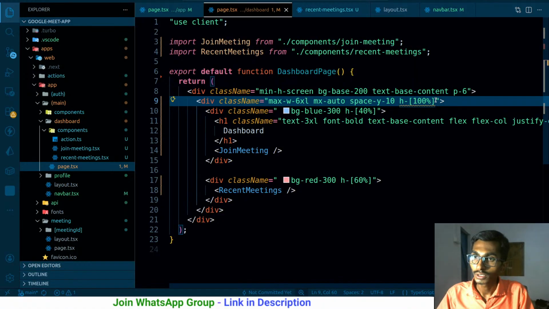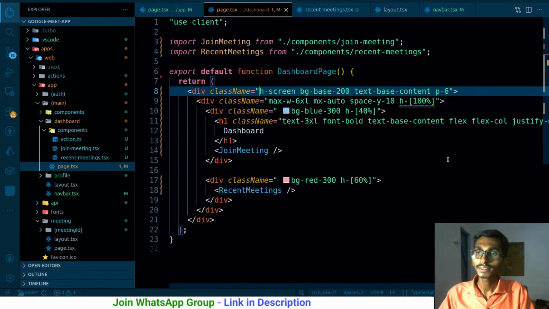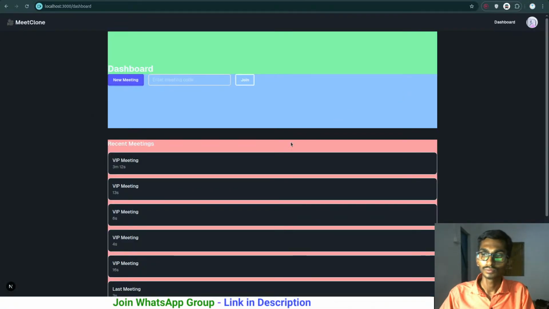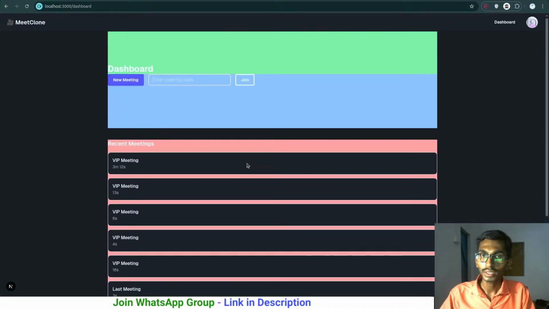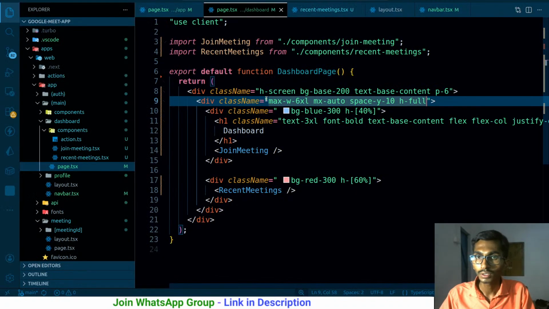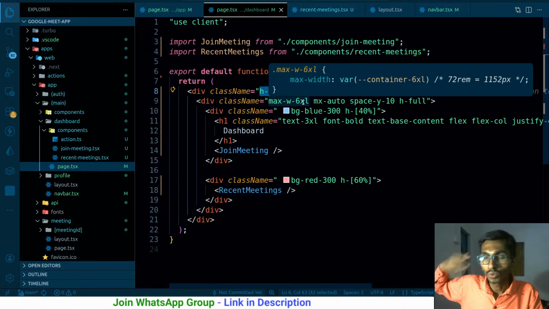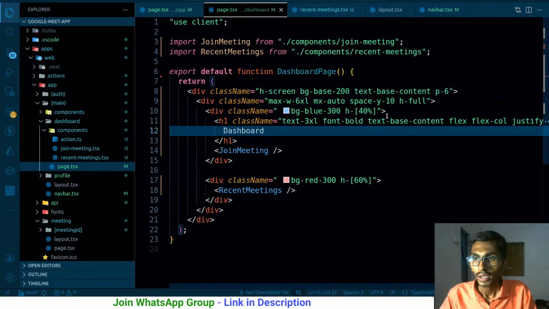The problem is here, minimum height. Let me make it height screen. 100% is gonna be full. So this is the main height of this, and yeah, now it looks great. That's what I wanted. So this minimum was the problem. Minimum height was the screen, and then it could go even maximum as well. It was going even maximum, that was the issue. Height full, that is okay.